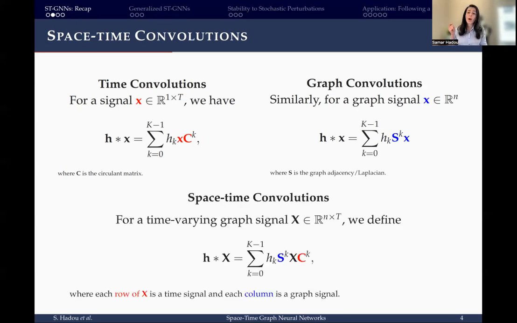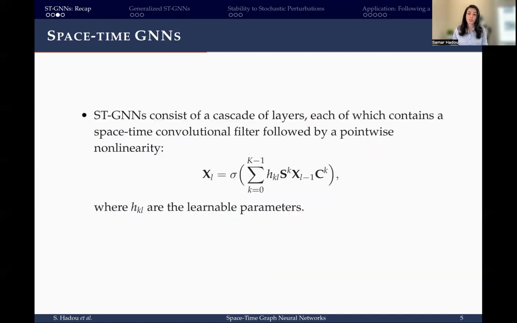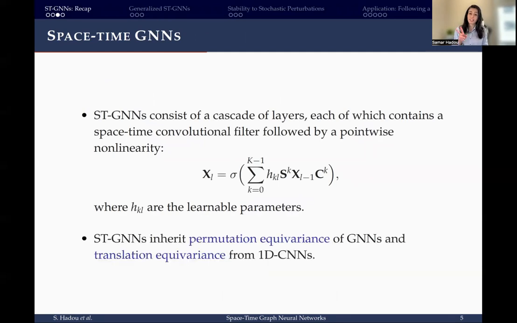And combining the two produces space-time convolutions, in which information received from a k-hop neighbor has been delayed k time steps in time. This ensures that the GNN won't see any present data from the neighbors during training and will learn to make predictions from outdated information, which checks the second box of our requirements. And now, space-time GNNs are just a cascade of these convolutional filters followed by nonlinearities. And note that they are both permutation and translation equivariant.